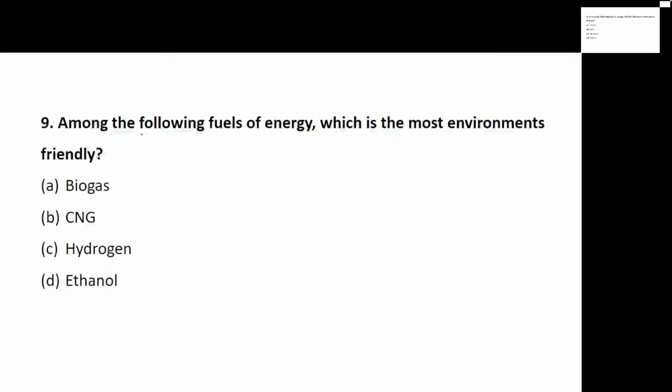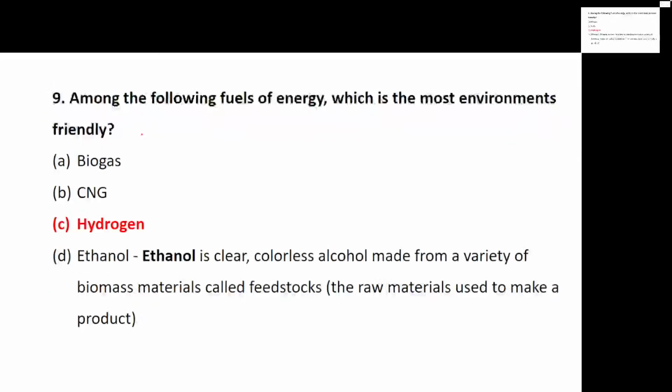Okay, going to question number 9. Now question number 9 talks about, among the following fuels of energy, they have given the fuels like biogas, CNG, hydrogen, ethanol in options. Which is most environment friendly? Now please read the question. It is talking about the fuel which is environment friendly. So from the given options, the one which is more environment friendly is hydrogen.